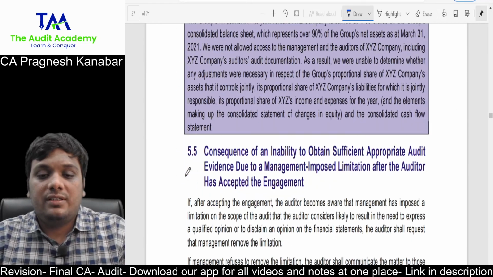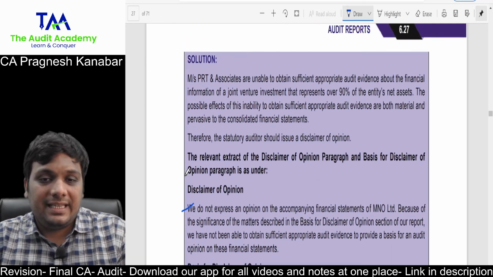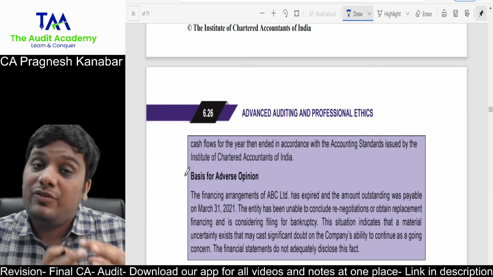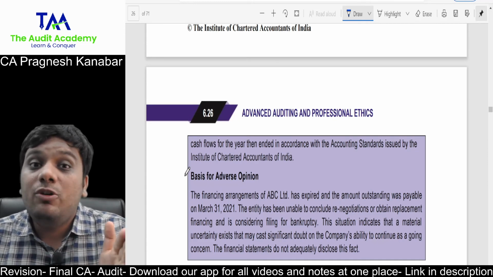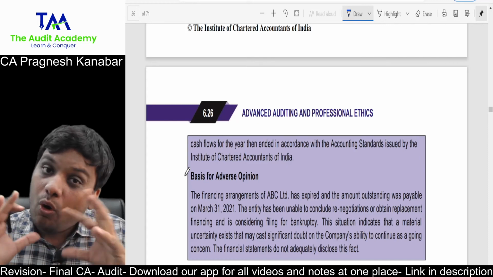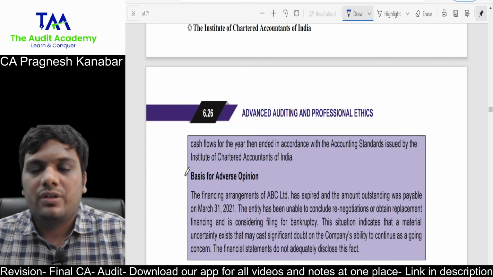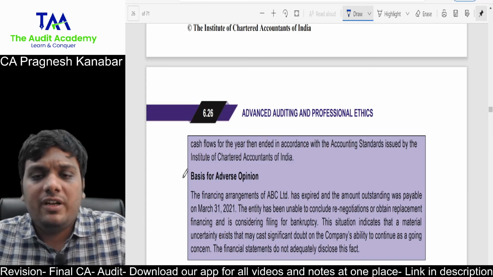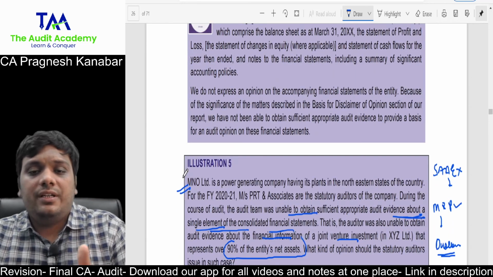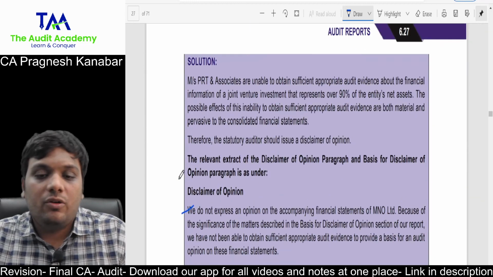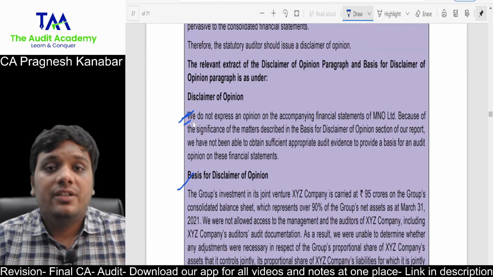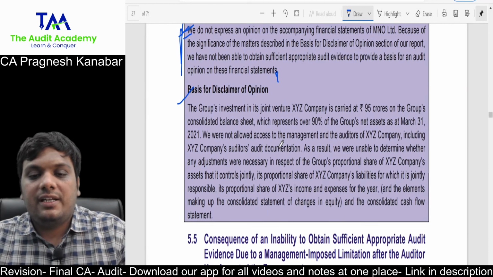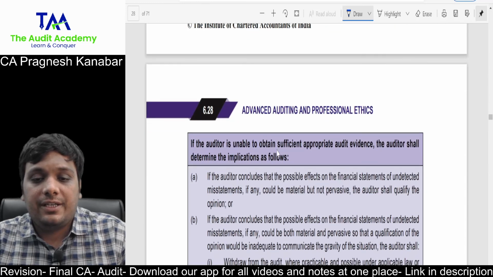Disclaimer, and then the basis for disclaimer of an opinion paragraph. Now listen to me. Whenever an auditor gives a disclaimer of an opinion, there are lots of changes in the audit report, but you should see that when you know about all the points covered in the audit report. Currently, I just explained what a qualified, adverse or disclaimer of an opinion paragraph is. So here in disclaimer, they are very clear: we are unable to form an opinion. That is the drafting. Please look at the drafting of the main paragraphs and see how they write the basis for disclaimer of an opinion paragraph.